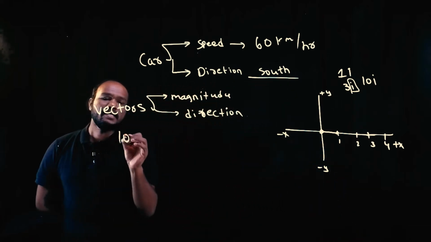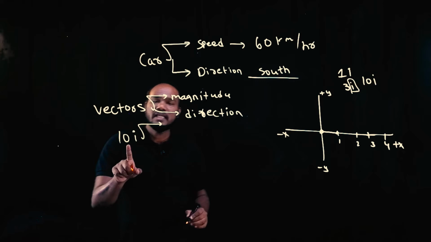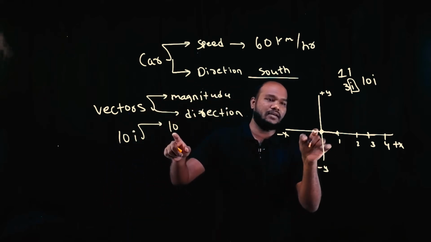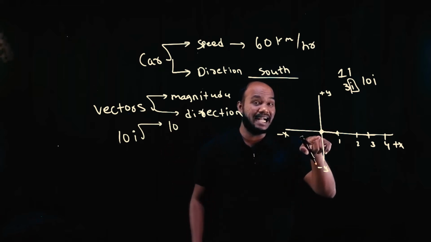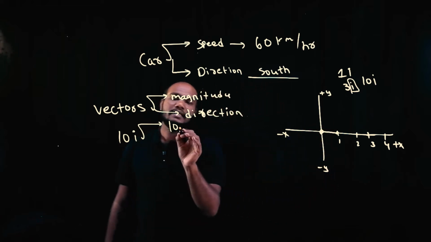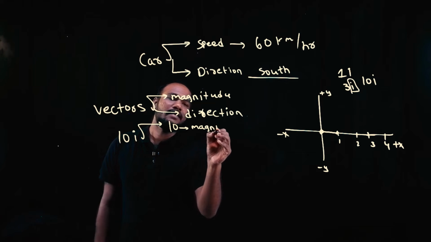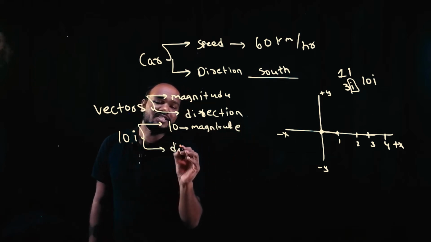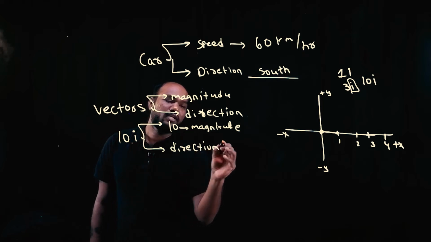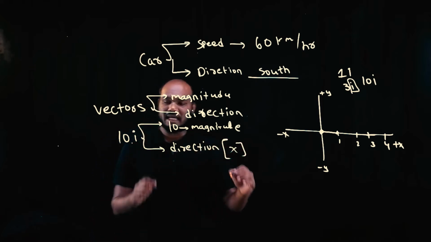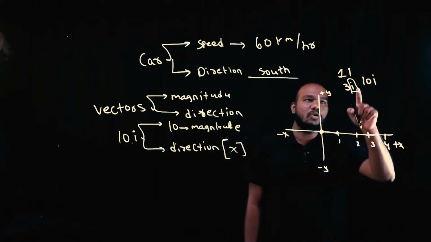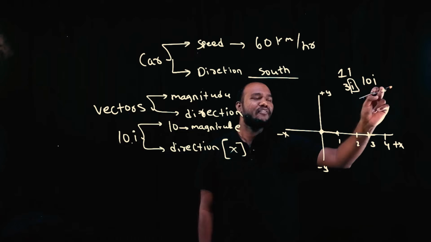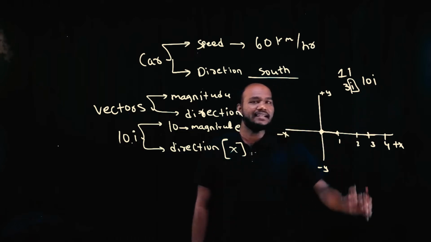If I write 10i, what will it say? 10 is telling you how much I traveled from the origin, from where I started. 10 will tell you the magnitude, how much. And what about i? i will tell you the direction, in terms of x. Did you understand what is 10i? I'm standing here, I'm traveling 10 units of i. 10 units of i means I'm traveling over the x-axis.